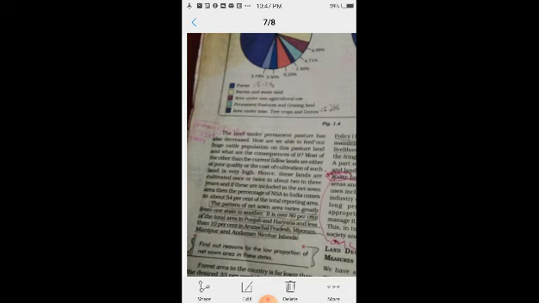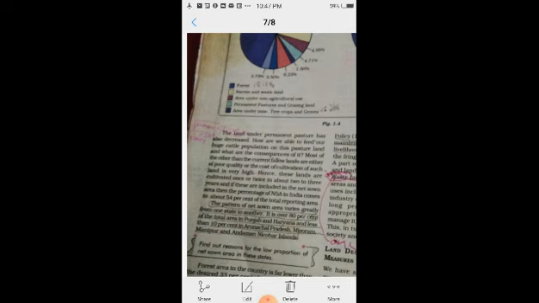Current fallow land is again divided into two categories, less than 1 year and 1 to 5 years. Their cultivation becomes very costly because that land is poor quality and we have to use many inputs.